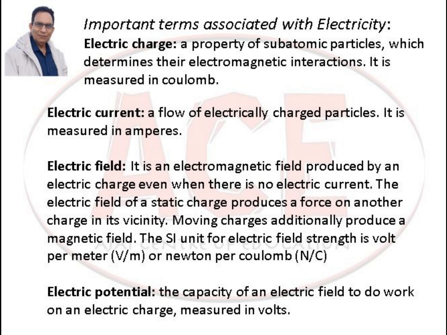Electric field, it is an electromagnetic field produced by an electric charge even when there is no electric current. The electric field of a static charge produces a force on another charge in its vicinity. Moving charges additionally produce a magnetic field. The SI unit of electric field strength is volt per meter or Newton per coulomb. Electric potential, the capacity of an electric field to do work on an electric charge. It is measured in volts.